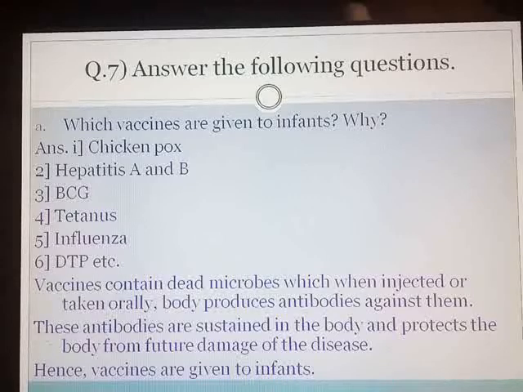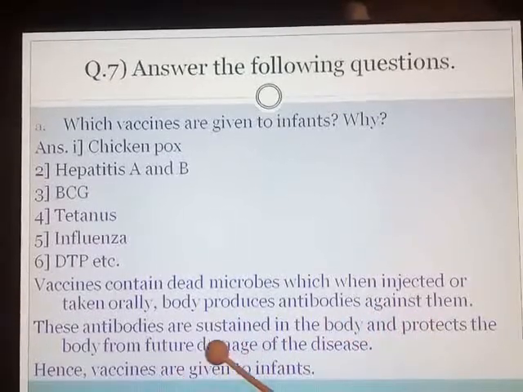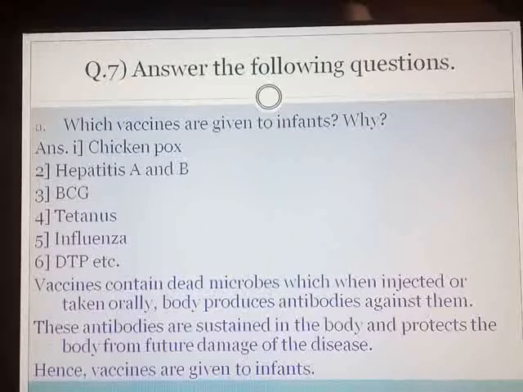So when these children grow up, if by chance they are attacked by the microbe which causes chickenpox or tetanus, the body has already produced the antibodies and the child will be safe. These antibodies are sustained in the body and protect the body from future damage of the disease.